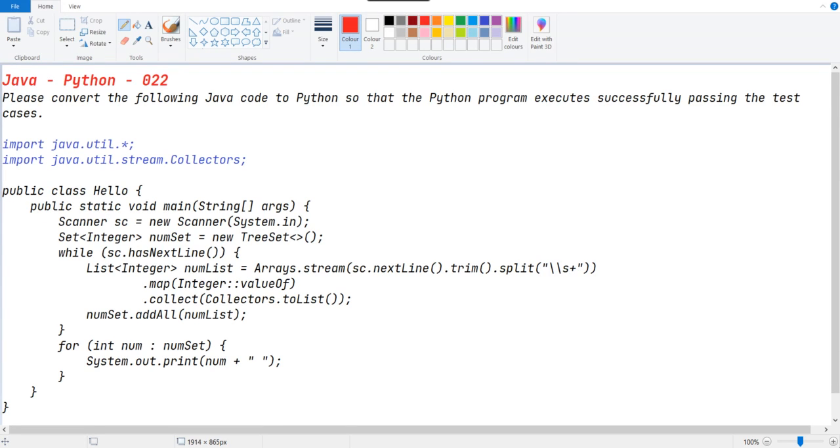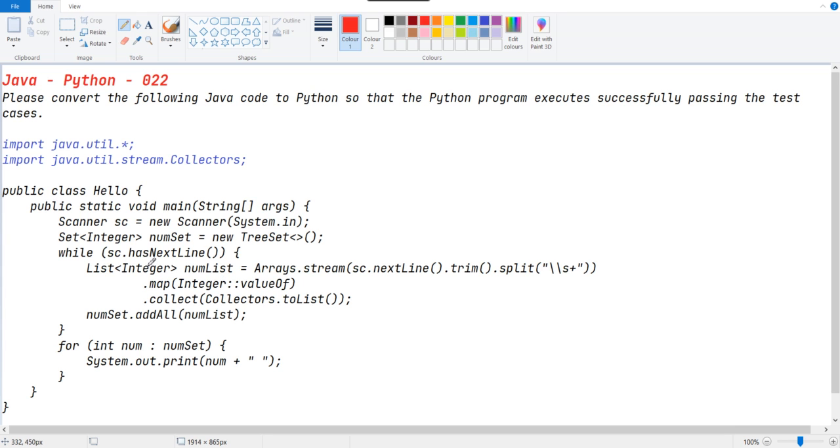Today we are going to solve the daily challenge of 5th July 2021. Here is the problem: Java to Python. We just need to convert this Java code into Python code. First, for that we should crack this Java code, right?